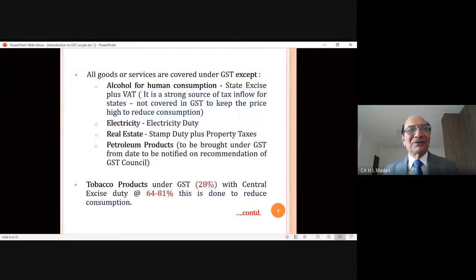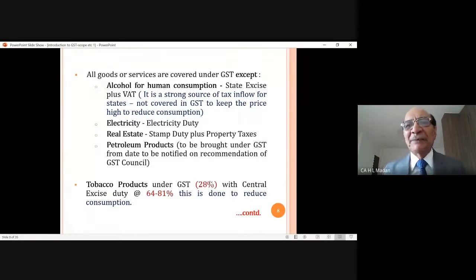You know that in the pandemic, whenever the country was opened, different states were opened from lockdown, the first item which was opened was wine shops, because there is a huge consumption of alcohol for human consumption, and there is a maximum tax rate of GST on this item.